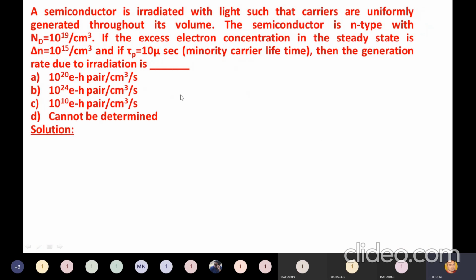A semiconductor is irradiated with light such that carriers are uniformly generated throughout its volume. The semiconductor is N-type with the donor concentration. If the excess electron concentration in the steady state is delta n, and if tau p is 10 microseconds minority carrier lifetime, then the generation rate due to irradiation is. Take this problem and do it.